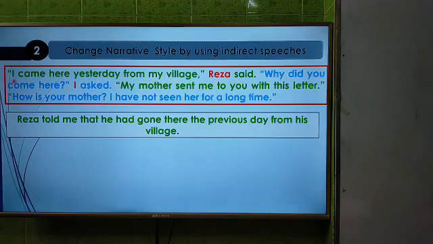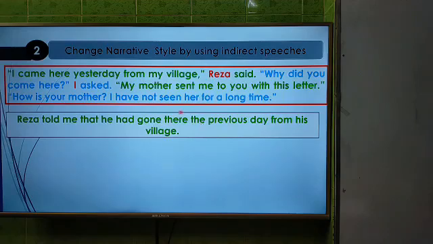Then here the subject I, it is in first person, so we have to change the person according to the subject. Here the subject is he. Then, I came here yesterday. This is in past indefinite, so it will be past perfect. And we know the structure of past perfect: subject plus had plus V3. Gone there the previous day. Here will be there, and yesterday will be the previous day. From, and again the person my, it will be changed according to the subject, so it will be his, from his village.